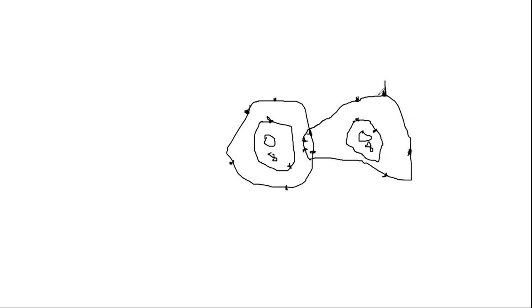Now the outer shell, or the outer energy level, has 6 electrons: 1, 2, 3, 4, 5, 6.